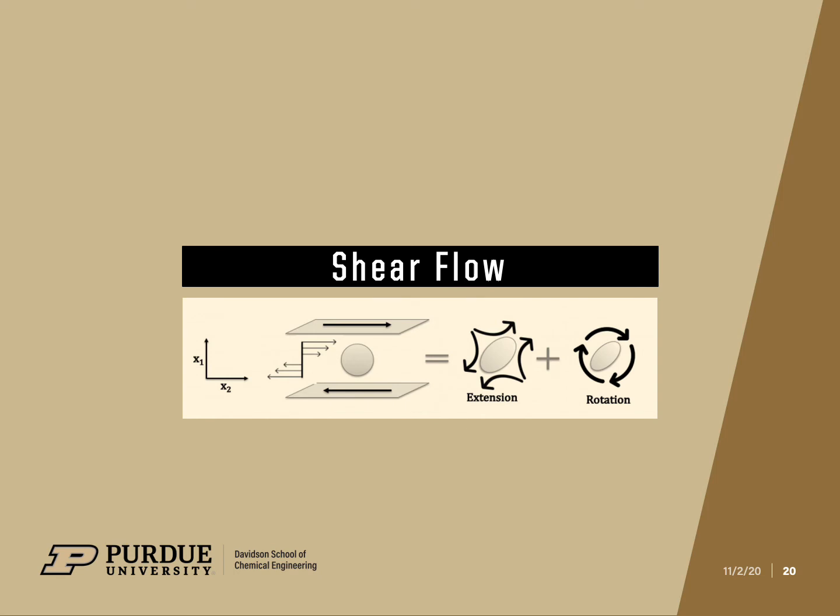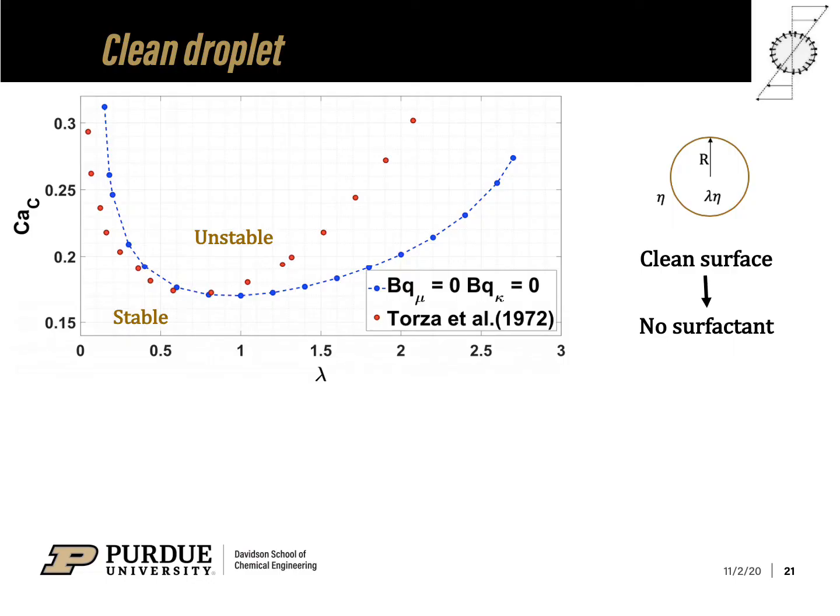Next, we will discuss the results for shear flow. A simple shear flow can be seen as a combination of extension and rotation. The dependence of critical capillary number on viscosity ratio lambda for a clean droplet subjected to shear flow is quite different from what was observed for extensional flow. In shear flow, very low and very high viscosity ratio droplets are found to be stable to small perturbation.